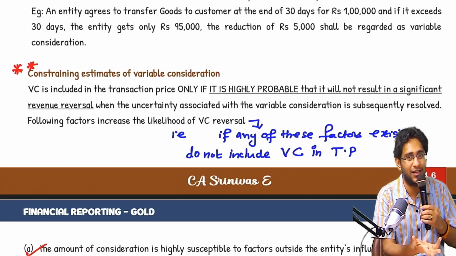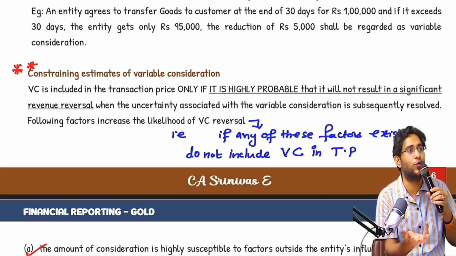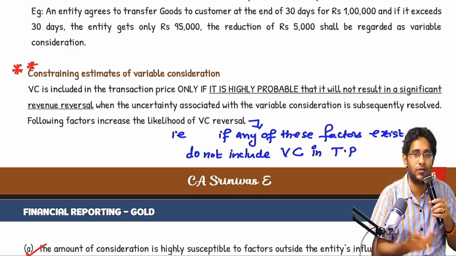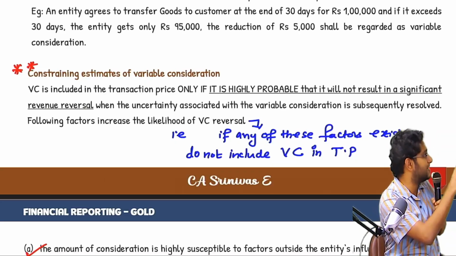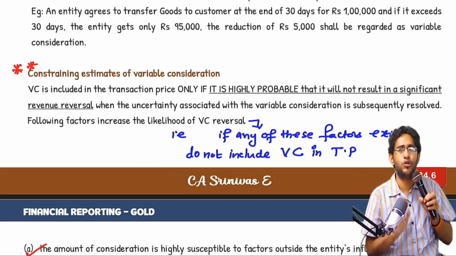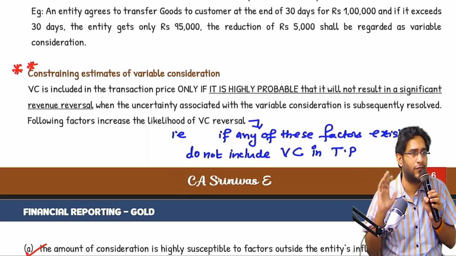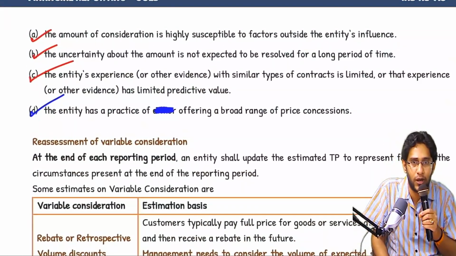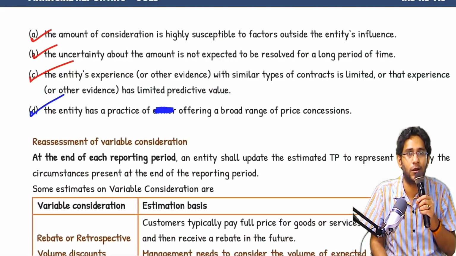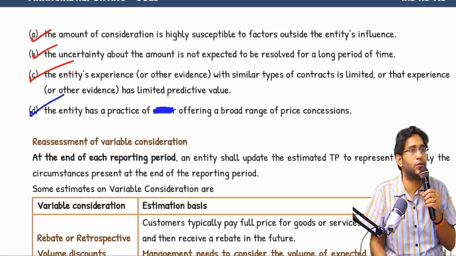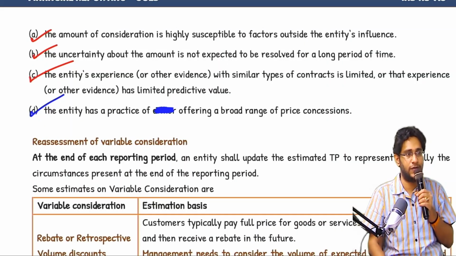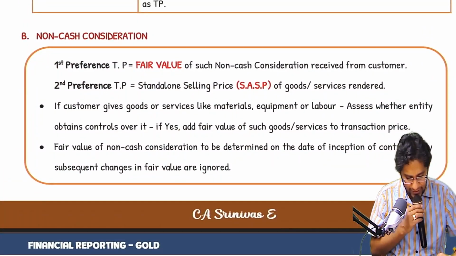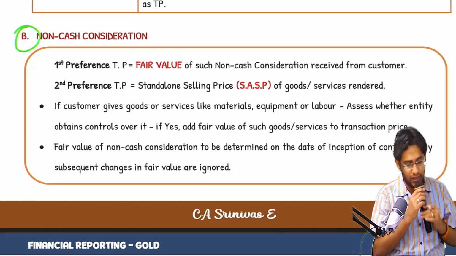Instead of telling directly to include variable consideration when there is no uncertainty, that fellow coded this. And they will be using this in every question. So when you see these lines, don't panic. He is simply saying that there should be some reasonable assurance that you will receive your variable consideration. There are some examples. If you find any of these in your questions anywhere, believe that our revenue will not come, and therefore you are not supposed to include it in your transaction price. A couple of issues are there, which I will take up later while taking examples and questions. Next, coming to non-cash consideration.